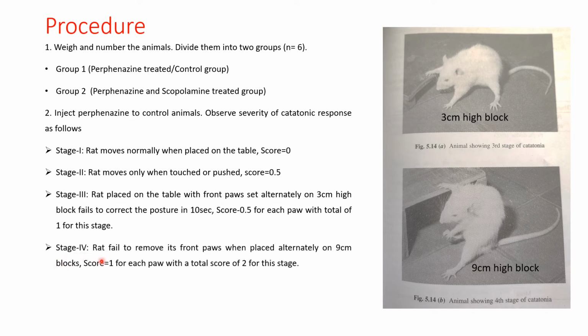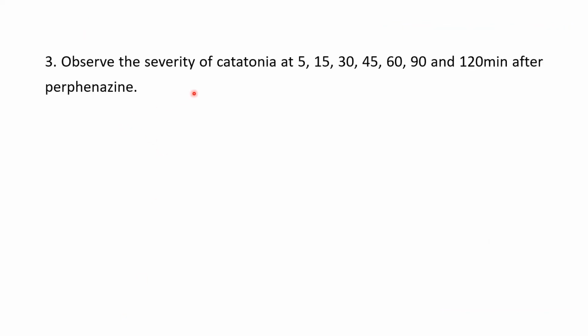Stage 4: the rat fails to remove its front paw when placed alternatively on the 9 cm block. Then the score is 1 for each paw, with a total score of 2 for this stage. Thus, for a single rat, the maximum possible score would be 0.5 plus 1 plus 2, which is equal to 3.5, revealing total catatonia. Now observe the severity of catatonia at 5, 15, 30, 45, 60, 90 and 120 minutes after perphenazine.